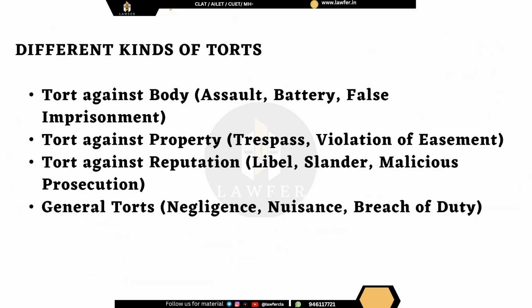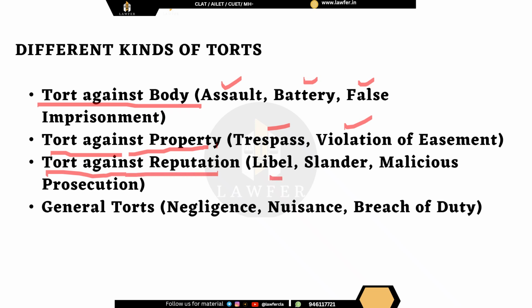Next, we move on directly to the various kinds of tort. Now, as you know, firstly, tort can affect the body. So it is tort against body, which can be assault, battery, or false imprisonment. Secondly, we have tort against property, which can be trespass or violation of easement. Then we have tort against reputation, which can be libel, slander, or malicious prosecution. And finally, we have general torts such as negligence and nuisance.